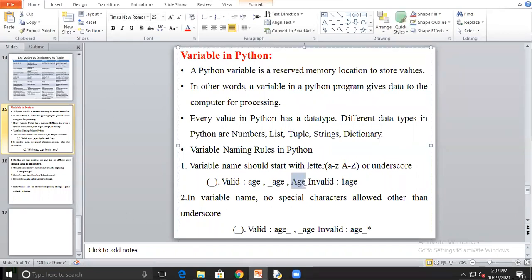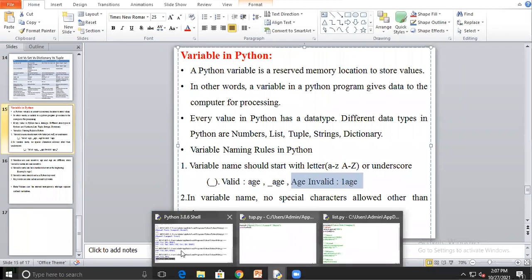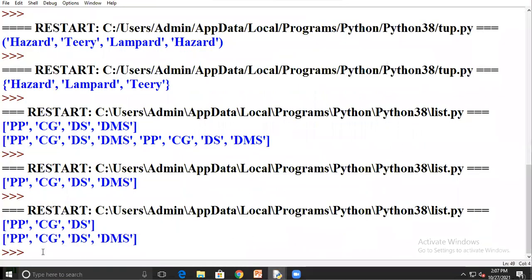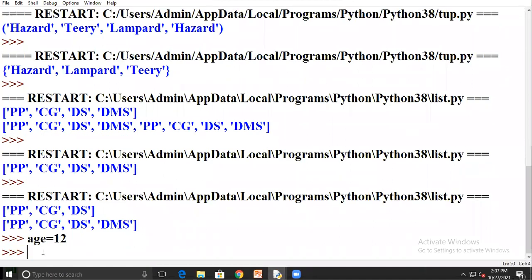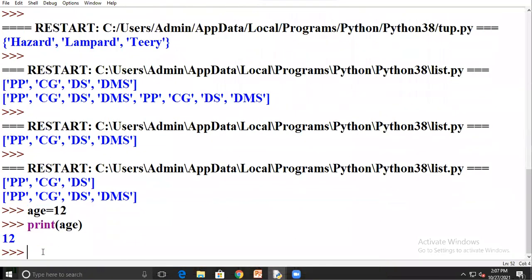Like suppose I write capital A like this. Here suppose I write age is equal to 12. And print age. So it will be valid.